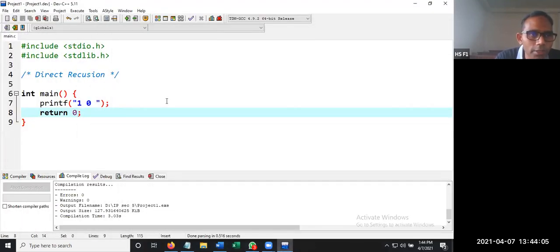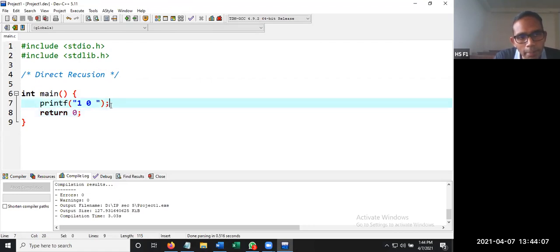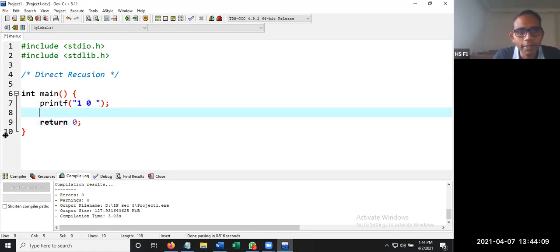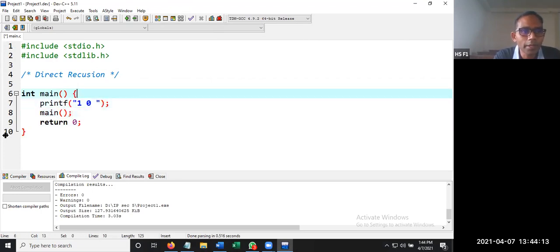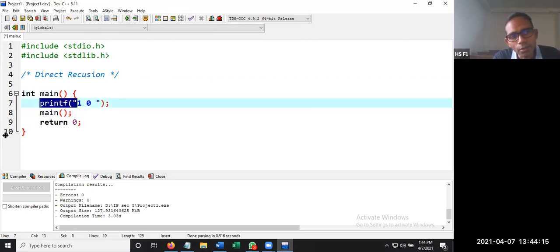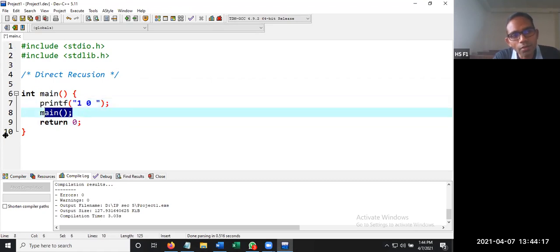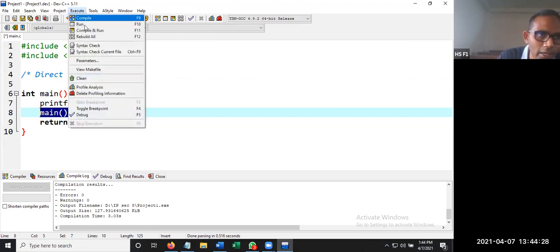Now what we are going to do is simply make a function call here, main. So here we are having printf, 1 and a 0. Then we are having a function call called main. Means the function main is calling itself. So let us execute and see the output.